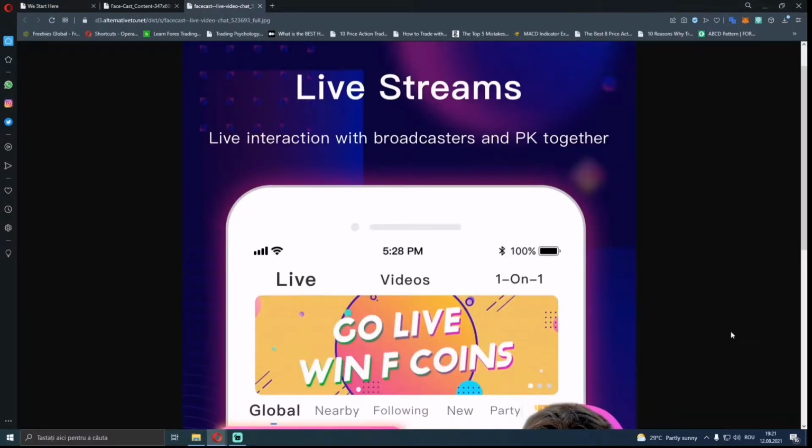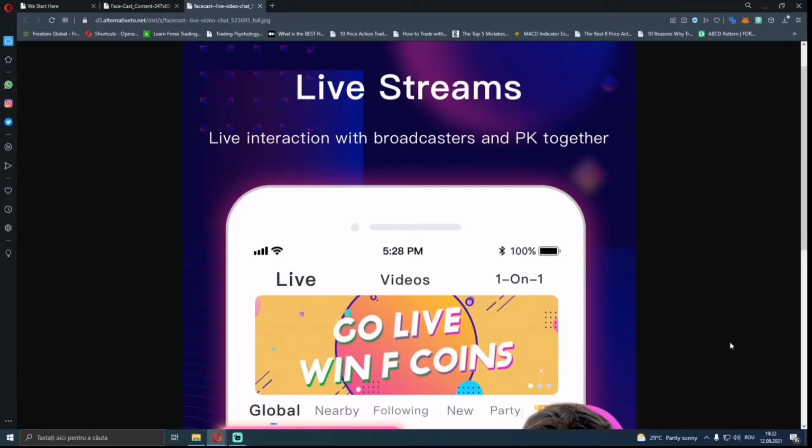The app is divided into three major sections, which are the live section, the video section, and the one-on-one section. The live section is where you can see popular, nearby, or followed live streamers going live. You can also join them, chat with them, send them gifts, duet them, and help them achieve their goals.